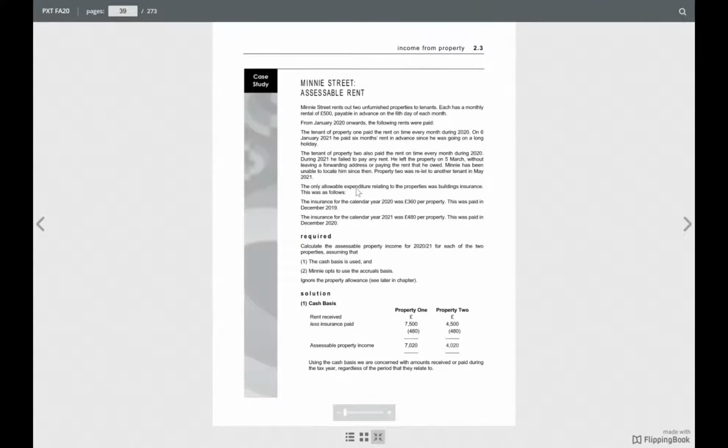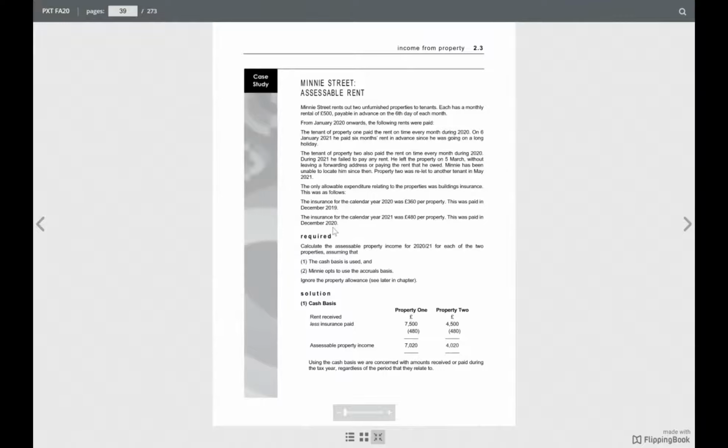The only allowable expenditure relating to the properties was buildings insurance. This was as follows. Insurance for the calendar year 2020 was 340 per property. This was paid in December 2019. The insurance for the calendar year 2021 was 480 per property.